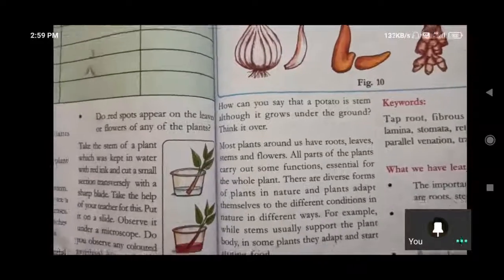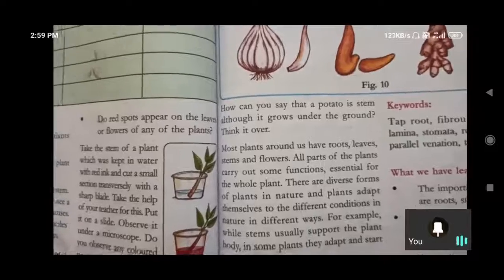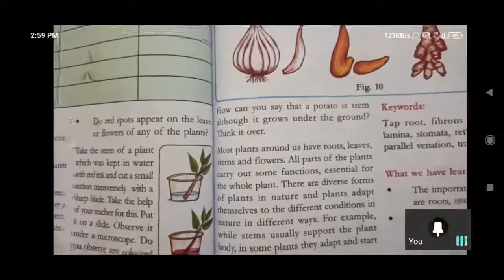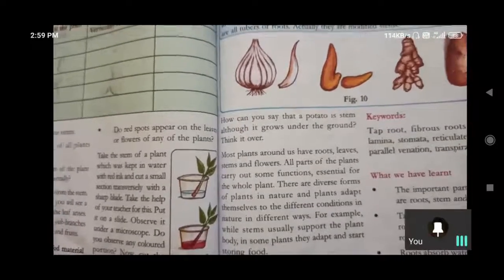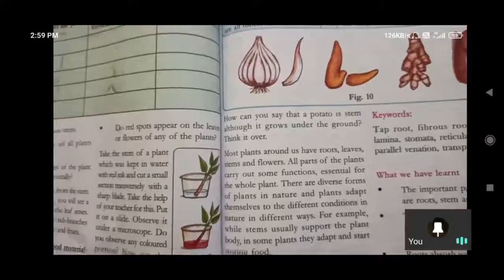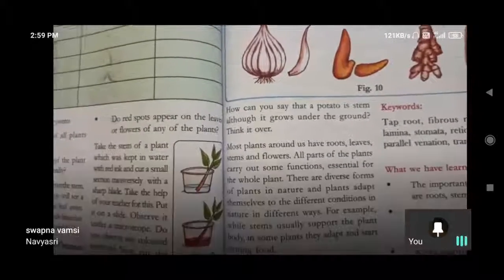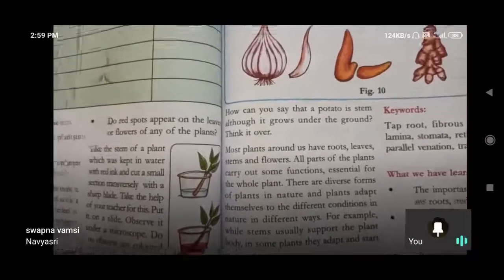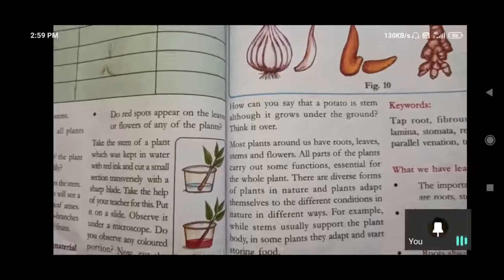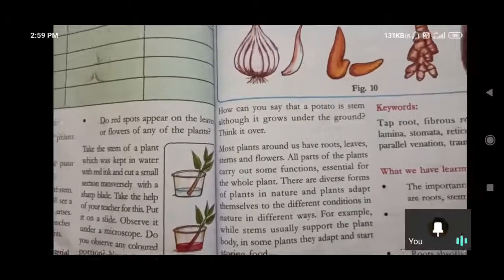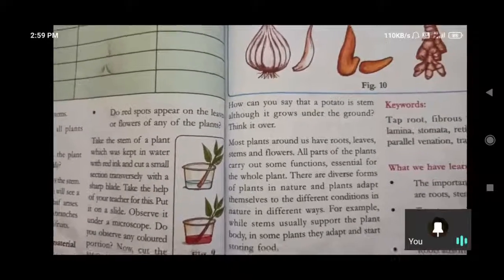Okay, in that manner we can understand all parts of the plant are participating in the essential functions of the whole plant. Essential functions of the plant అన్నిట్లలోనూ parts of the plant participate చేస్తున్నాయి, and the plant survives by adapting itself according to the conditions: weather conditions, climatic conditions, water sufficiency, everything needed for the plant. According to that it will adapt to the situation. All parts will participate in that. Okay, and they will start storing the food in that manner.